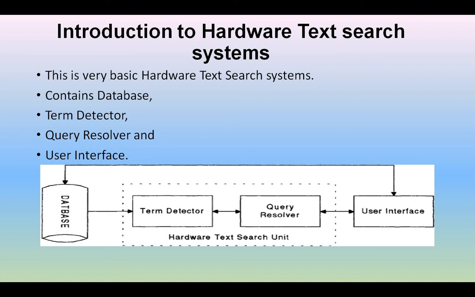The database is directly connected to the term detector. The term detector is again connected to the query resolver and the user interface. So whatever terms are searched by the user, those terms are detected by the term detector from the database. The work of the term detector is to access the terms from the database, and after accessing them, it checks according to the query whether those terms are there or not.